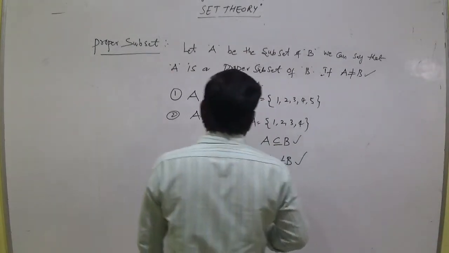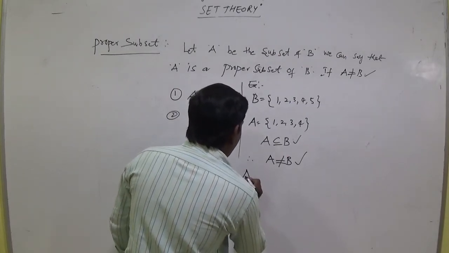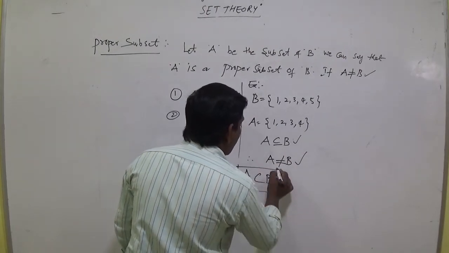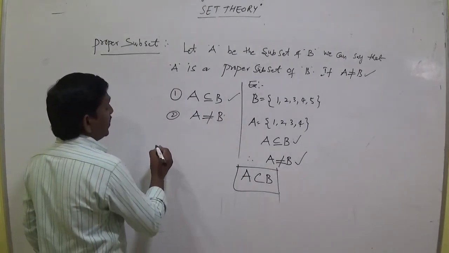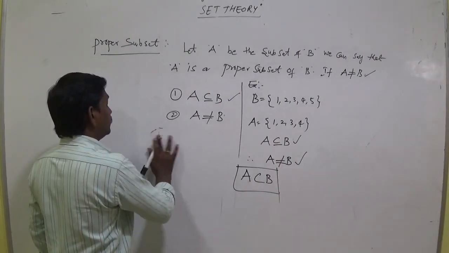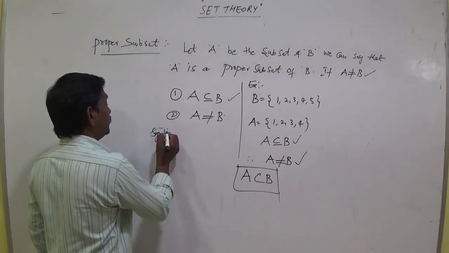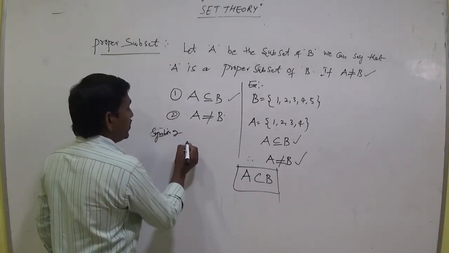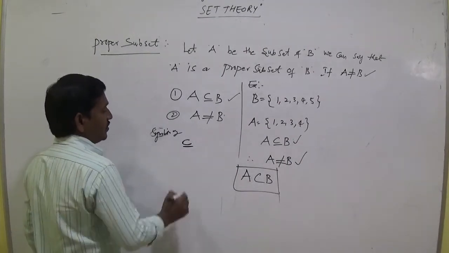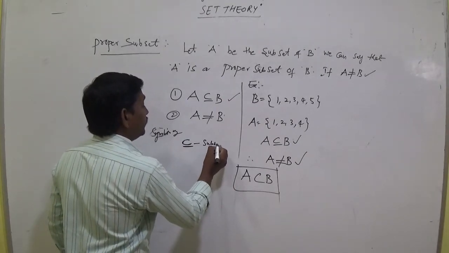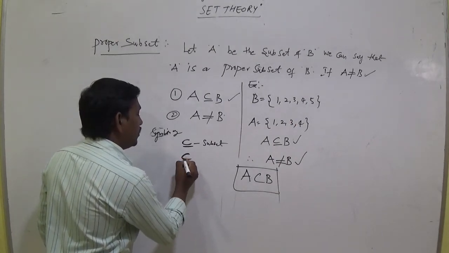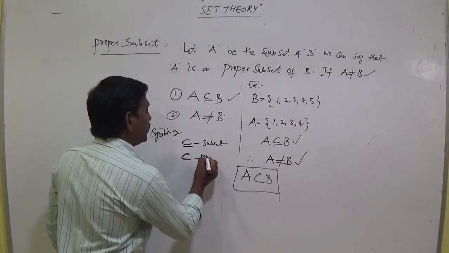We can say that A is a proper subset of B. This is the symbol of a proper subset, and this is the symbol of a subset.